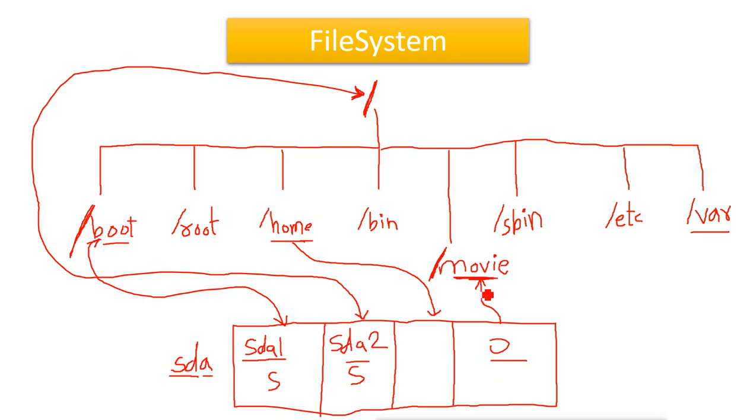We can create these separate partitions at the time of installation, and after the installation also we can create these partitions. Now at the time of installation, there are two options: choose automatic partitioning or manual partitioning.